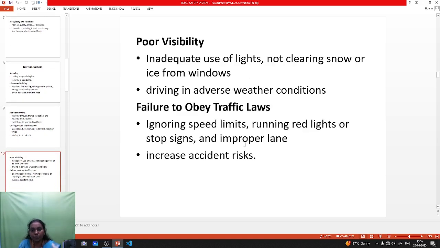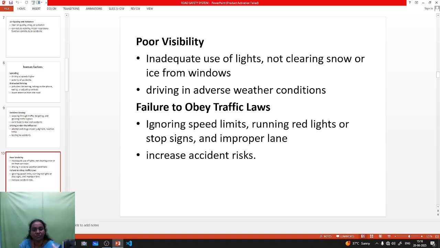Next one is poor visibility. Poor visibility means inadequate use of lights, or not clearing snow or ice from the windows. It leads to accidents. Improper cleaning of the windows or some other reasons cause poor visibility. The driver must adjust to the weather conditions, because the weather may change. This type of accident can be caused.